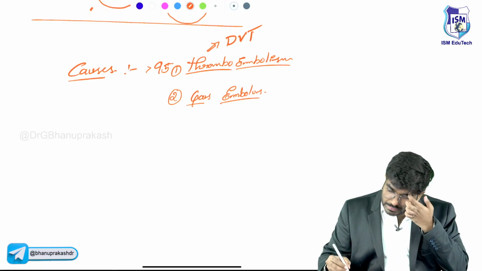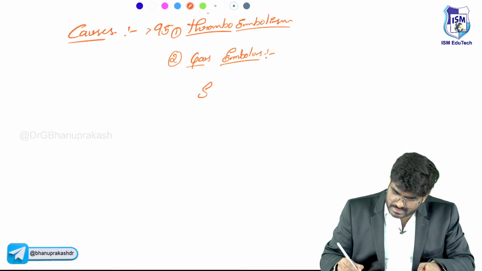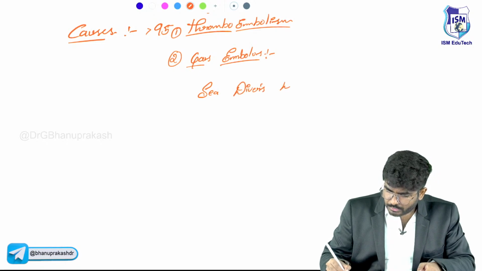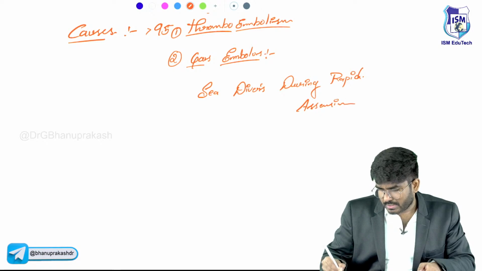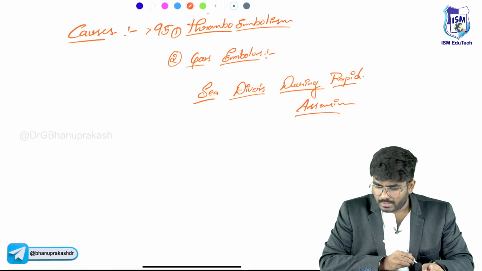So, gas embolism can be seen in sea divers during rapid ascension. Okay, during rapid ascension, gas embolism can be seen.